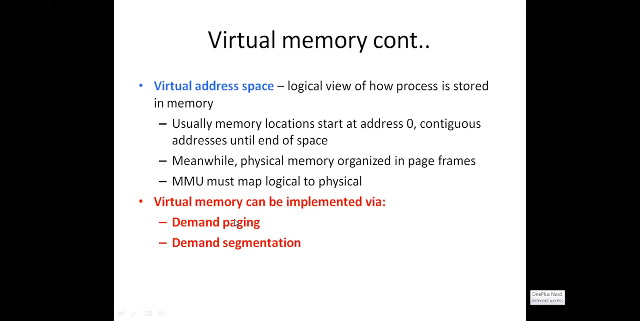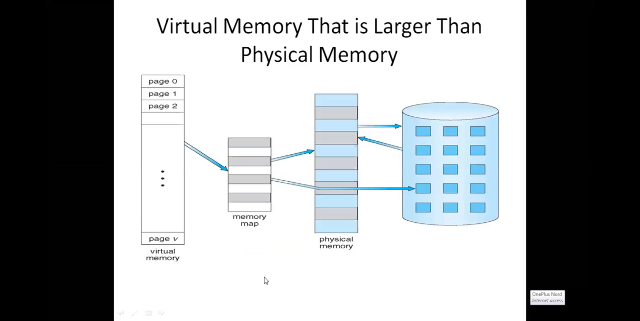Next, how can we implement virtual memory? Virtual memory can be implemented with the concepts called demand paging and demand segmentation. In our syllabus, we have demand paging. How can we achieve the virtual memory concept? Virtual memory can be achieved through demand paging or demand segmentation. This is what I told you earlier.